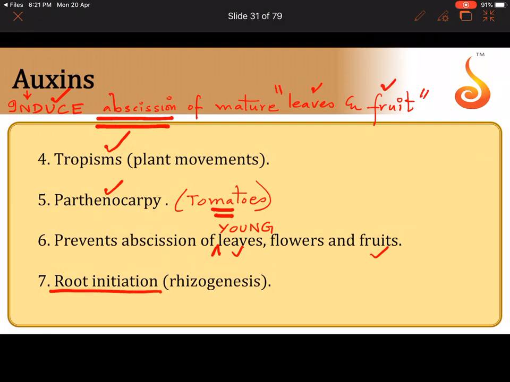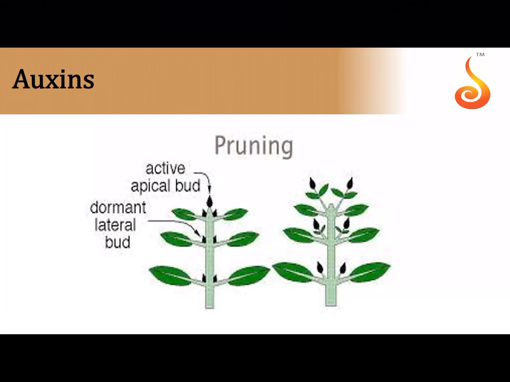And very, very important is it helps in root initiation, especially adventitious root initiation, which is very important in plant propagation. And this property is also employed in what? It is also employed in plant tissue culture.